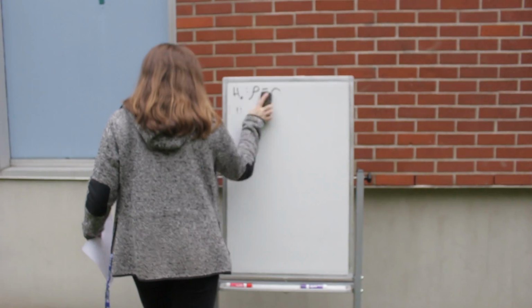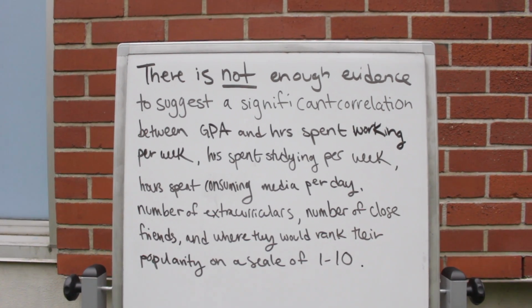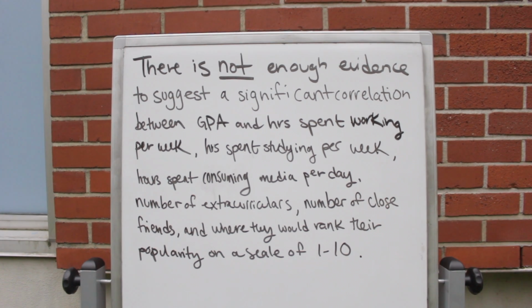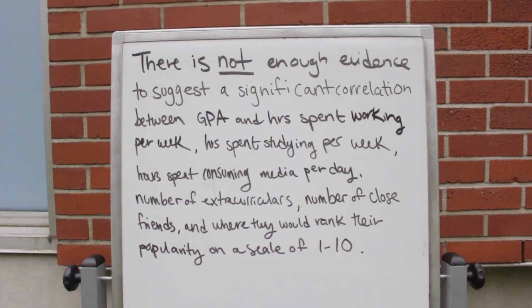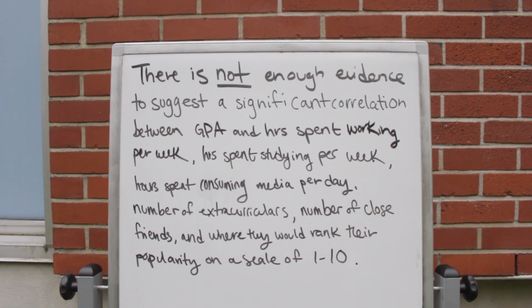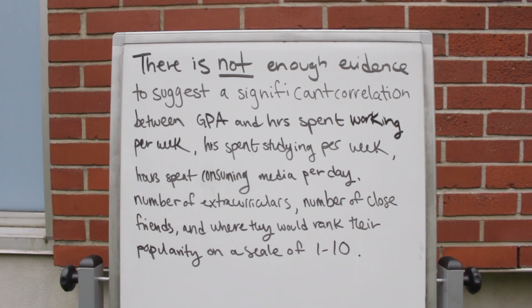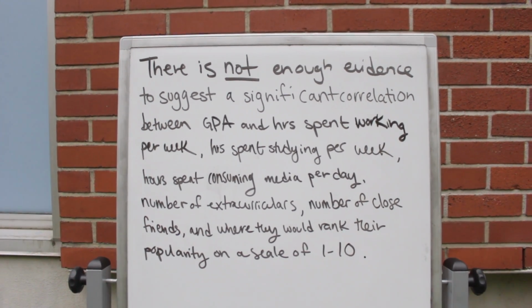Ultimately, we failed to reject our null hypothesis. And here's our statement. There is not enough evidence to suggest a significant correlation between GPA and hours spent working per week, hours spent studying per week, hours spent consuming media per day, number of extracurriculars, number of close friends, and where they would rank their popularity on a scale of 1 to 10.